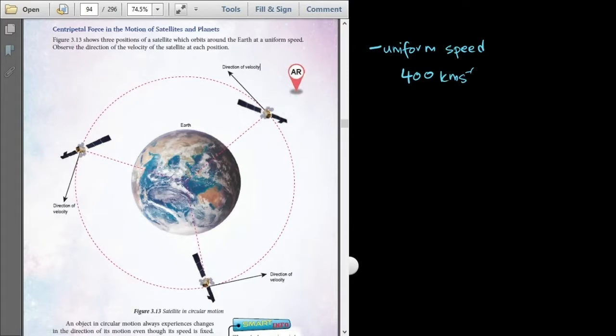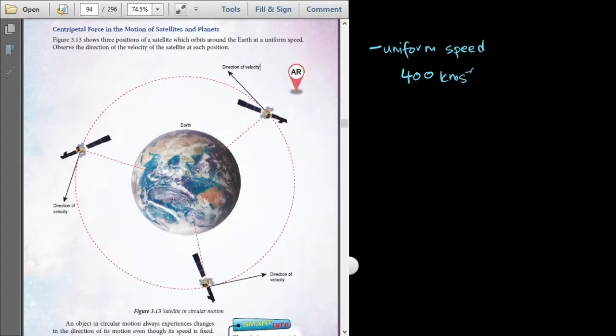If you look into the direction, although the speed is uniform, although the speed is the same, the direction of the satellite keeps changing. At this point, the direction of the satellite is in this direction. What happens if the satellite is at this position? The direction changes to this direction.